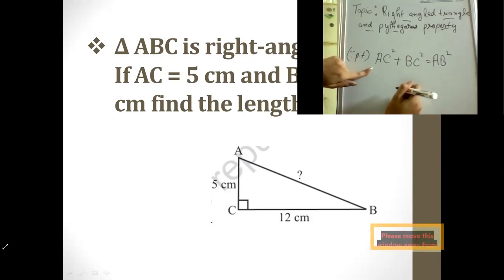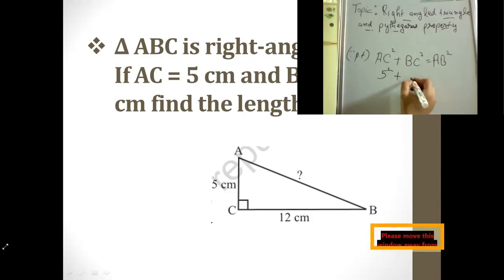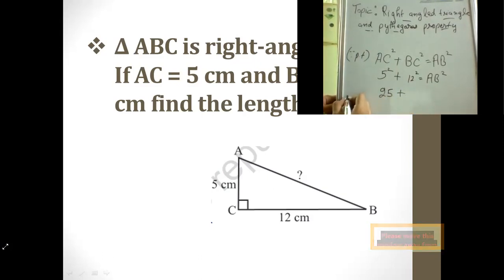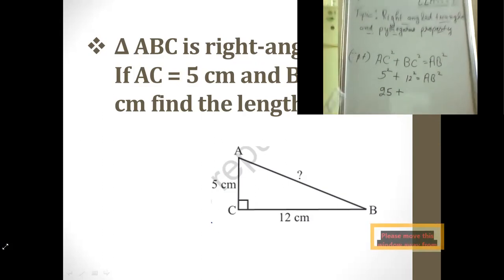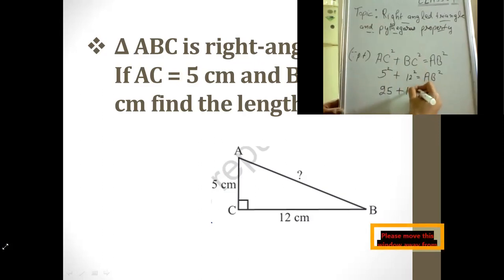What is the measurement of AC? That is 5, so we would be applying square here. What is BC? 12. We would be applying square here. Then we don't know about the AB square, which we have to find. What is the square of 5? That is 25. What about the 12? You can also count it if you don't know it, otherwise you should be knowing it. You are now in 7th class, so you should have a count on your tips. So we can say that it is 144.